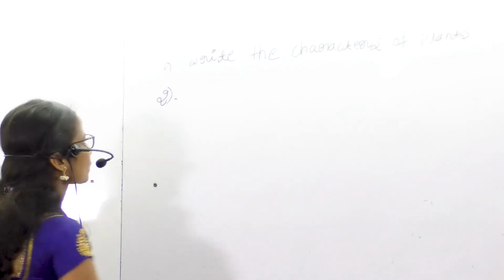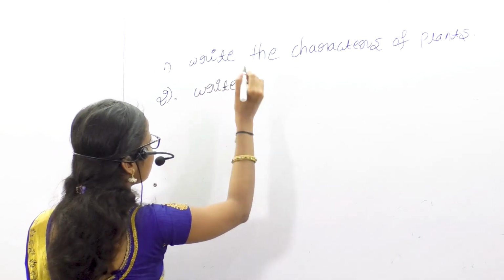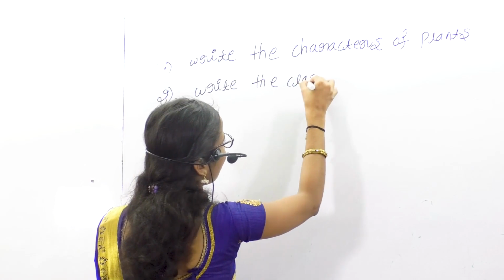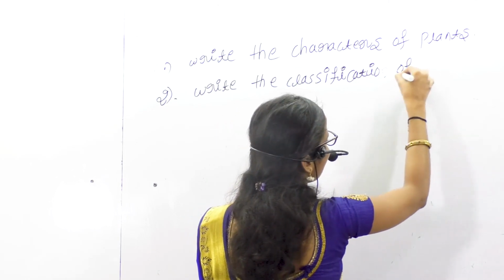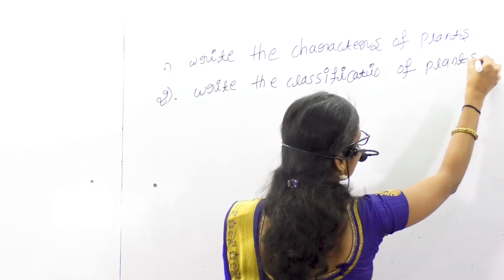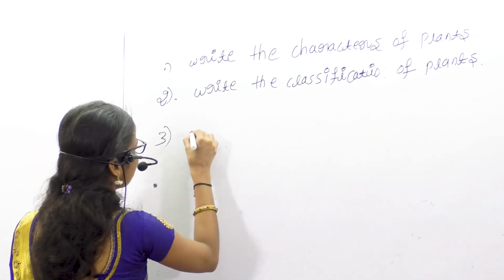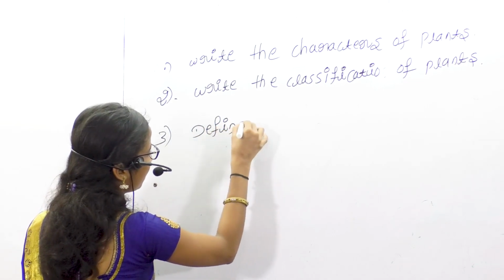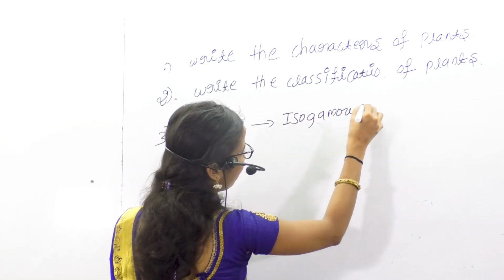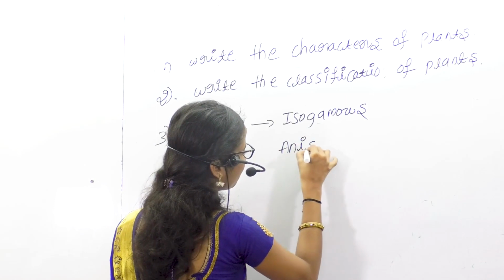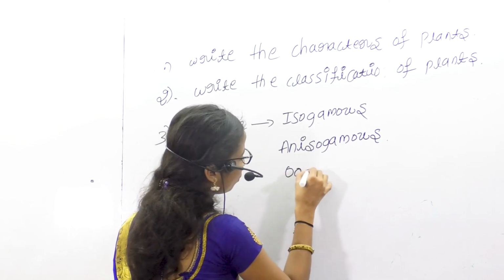Second question, write the classification of plants. Third question, define isogamous, anisogamous and oogamous.